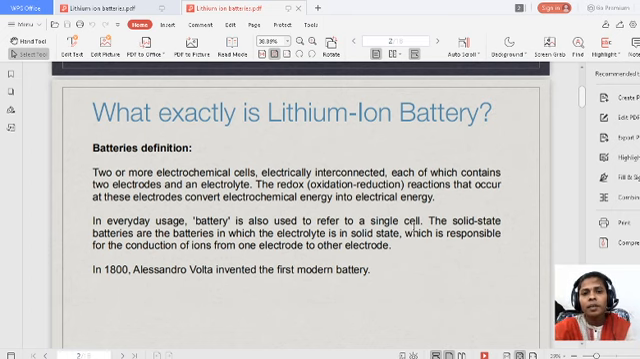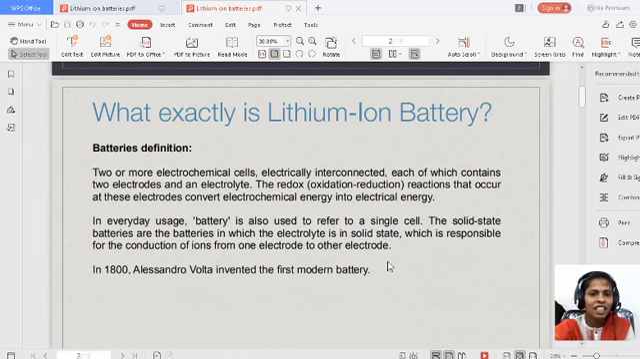A battery is nothing but a combination of various electrochemical cells, or a combination of two or more electrochemical cells. So when two or more electrochemical cells are arranged in series, we can form the battery. Yes, so a battery contains a large number of electrochemical cells.